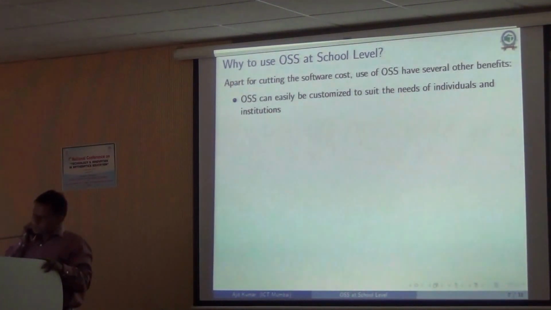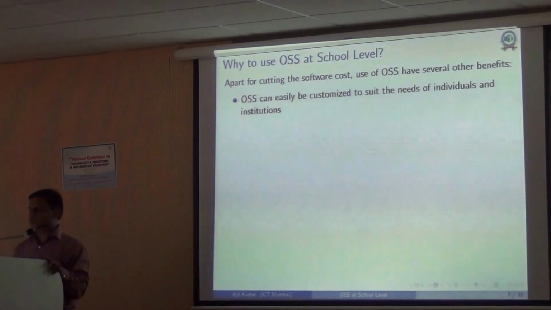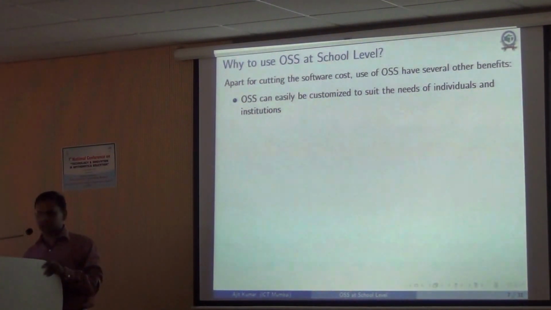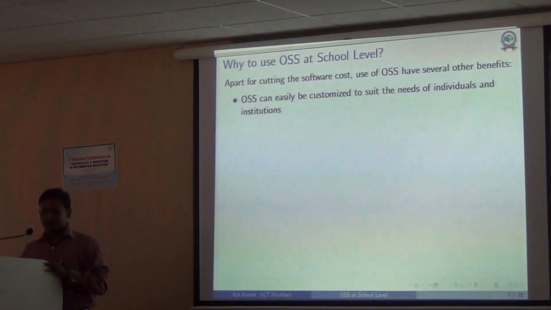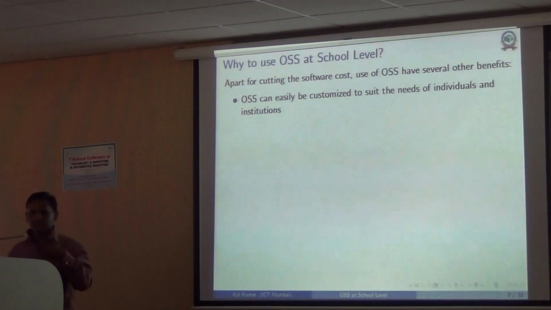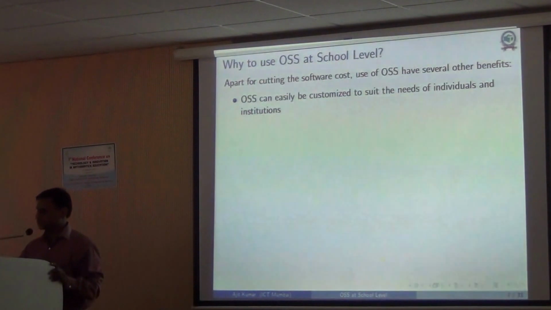So, apart from just reducing the cost of the software, the OSS can easily be customized to suit the needs of the individual and institution, which you cannot do when you are using proprietary software, because in that case, you have to pay the software company so that they can customize it for your needs or your institution's needs.